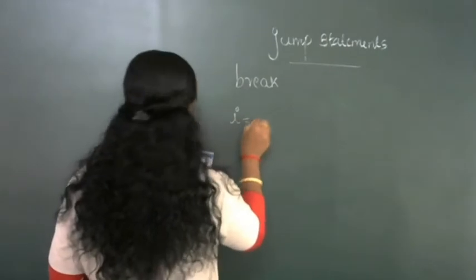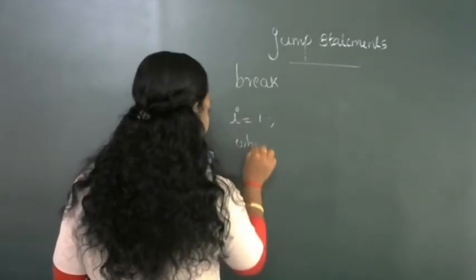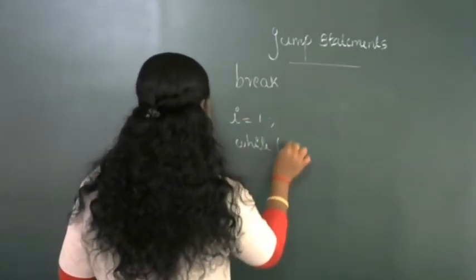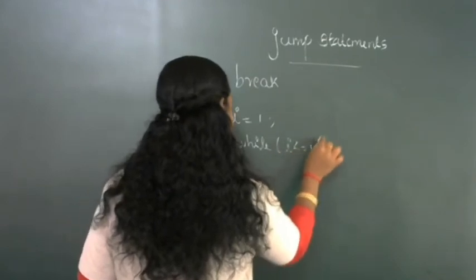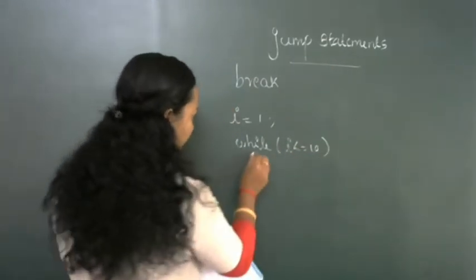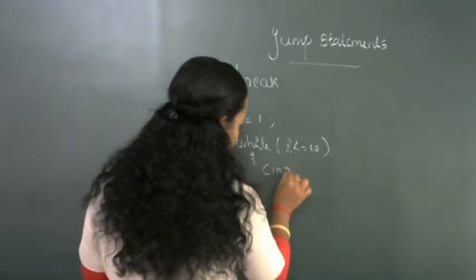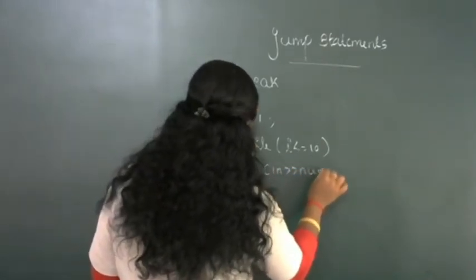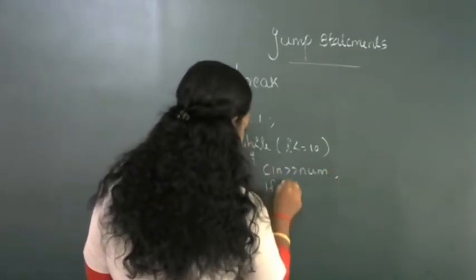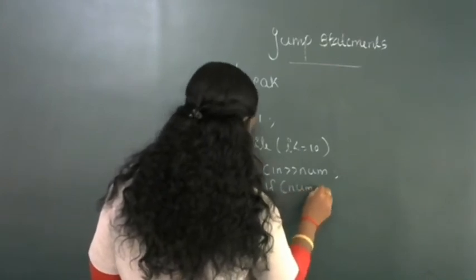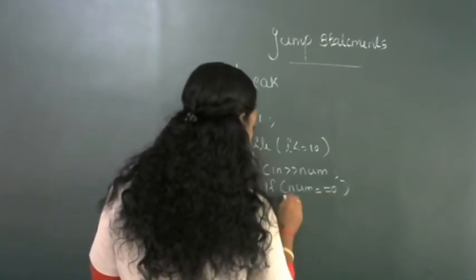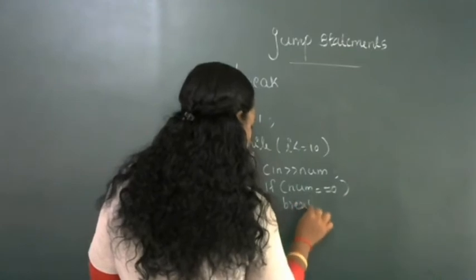i equal to 1, while i less than or equal to 10, cin >> num, if num equal to 0, then break.